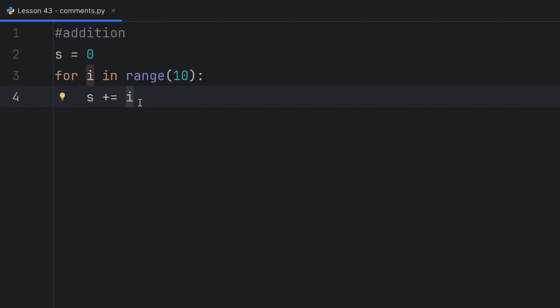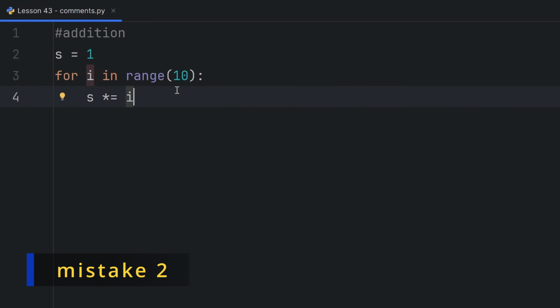But sometimes we forget to change the comment when we change the code, because when we change the code, something in my output changes, and this doesn't affect my output. So we think that this doesn't matter, but it does, because if you have a very complex code and you forget to change the comment, you will get confused what your code actually does. Here, if I write something like this, now this doesn't add all of my numbers, it multiplies all of the numbers from 0 to 10.